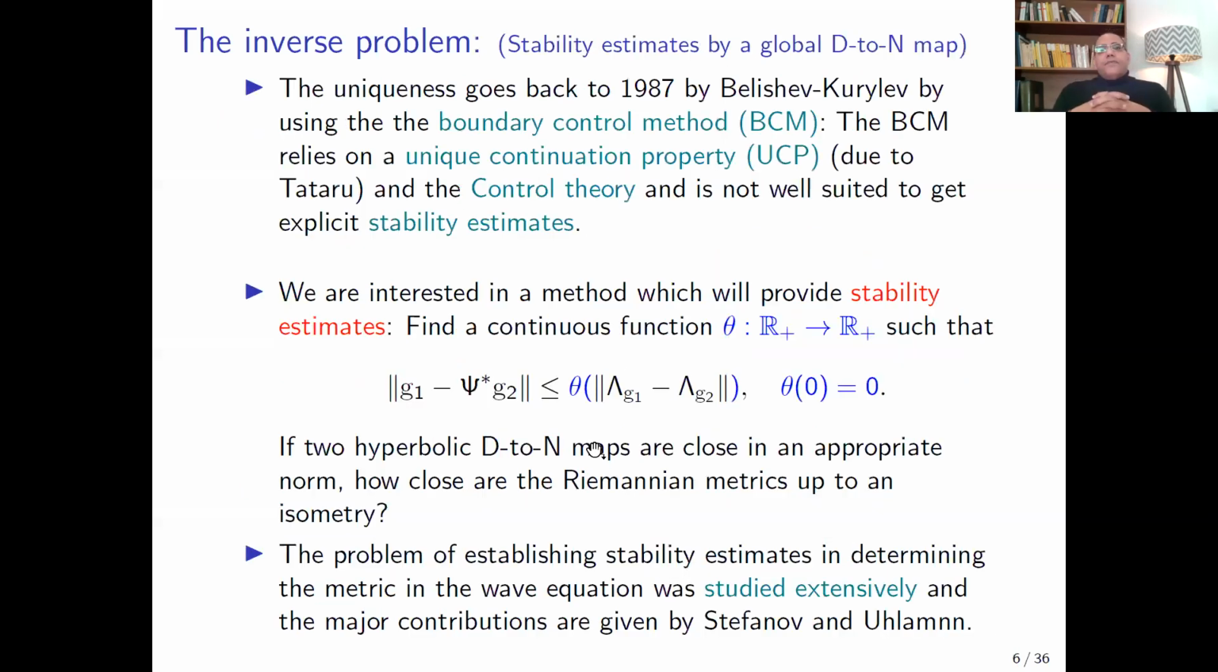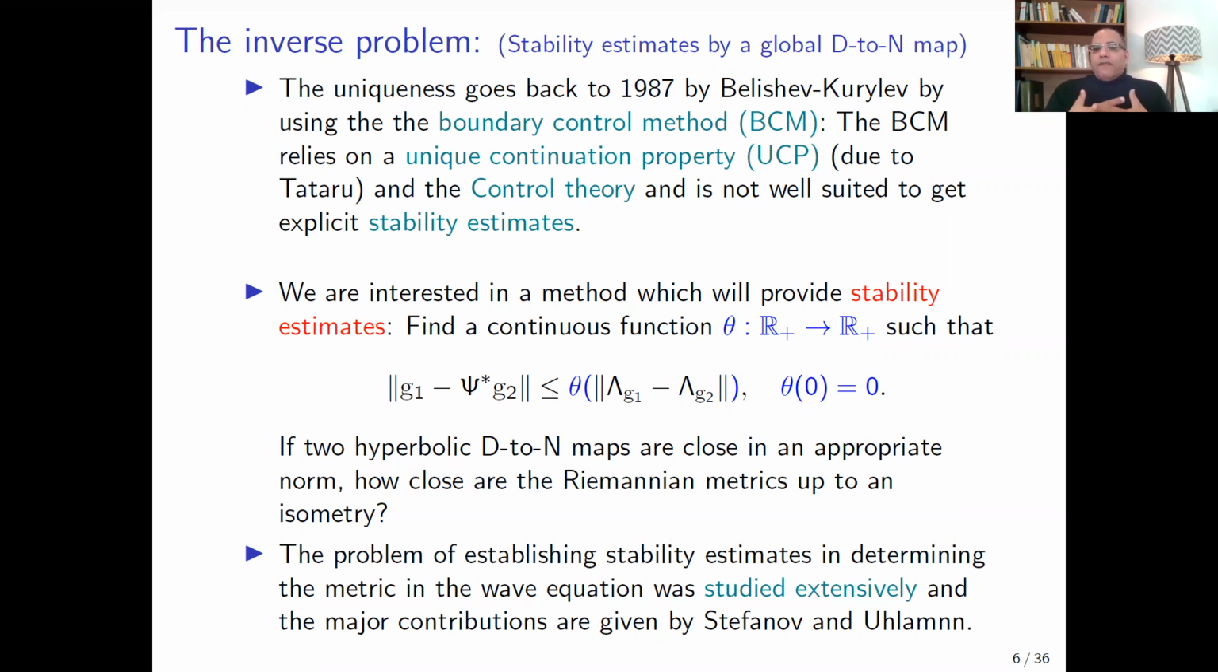Okay, then the uniqueness of the inverse problem up to an isometry goes back 40 years to Belishev and Kurylev, by using the boundary control method. The boundary control method relies on a unique continuation property for the wave equation, proved by Tataru, and on control theory. But the boundary control method is not suited to get any explicit stability estimate for this kind of inverse problem. So here we are interested in a method which will provide some stability estimates.